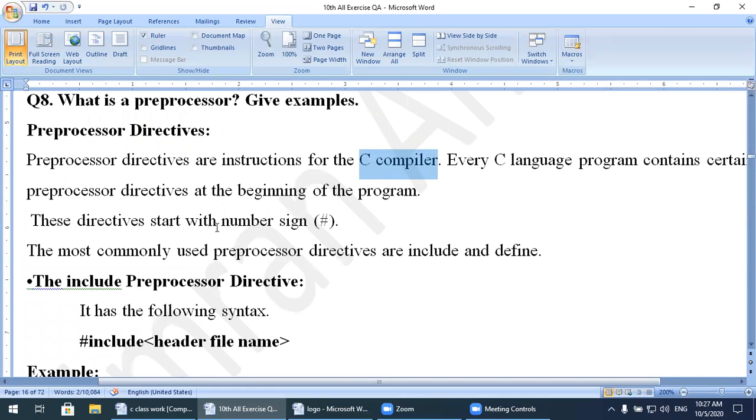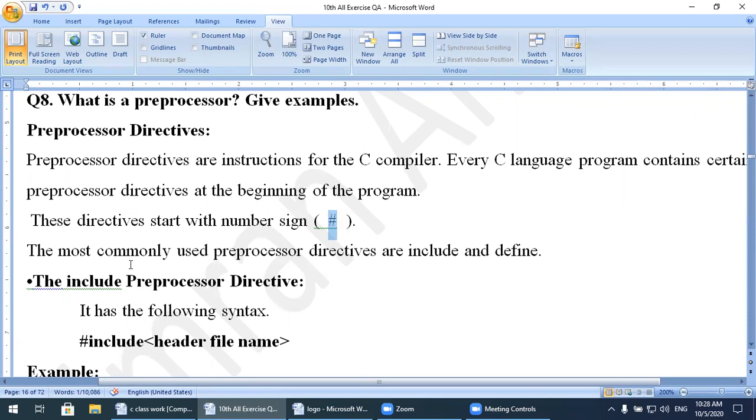These directives start with a number sign. Keep in mind, not a parenthesis, only the number sign, the hash symbol, will be used. Any word which starts with the hash symbol is known as a preprocessor directive. We can also call it an include directive, or libraries.